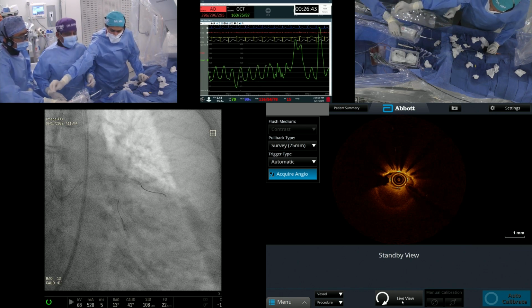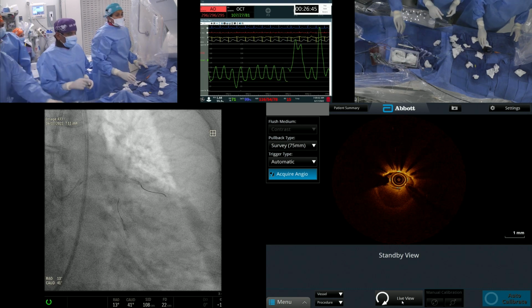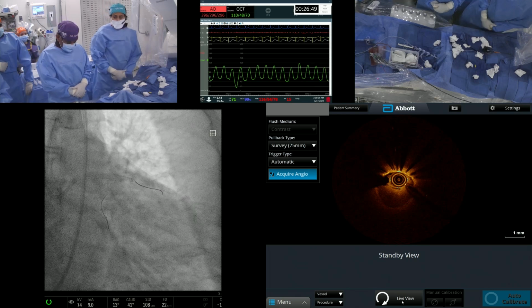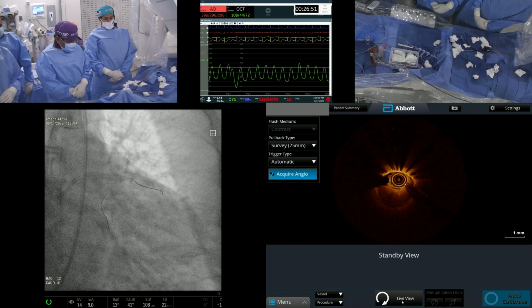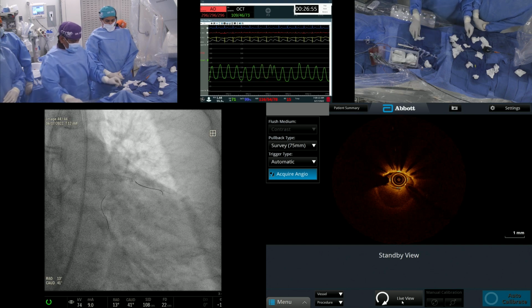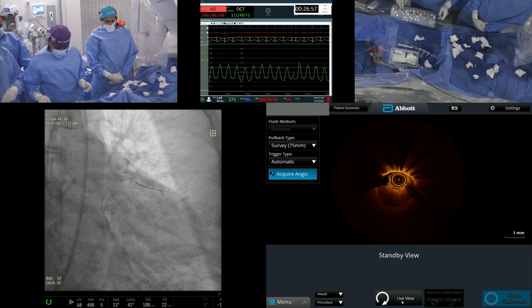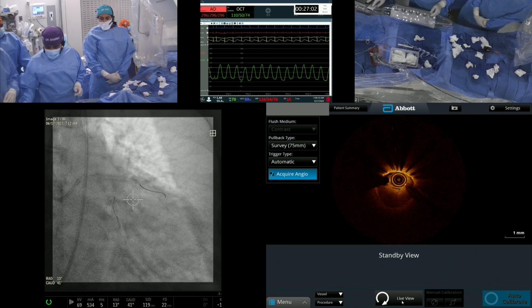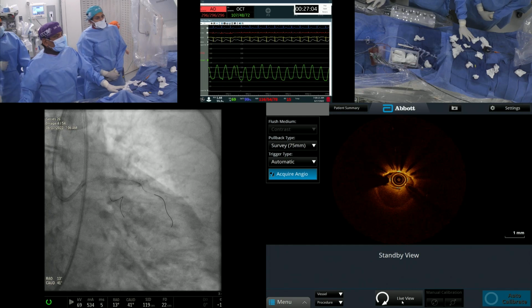Yeah, so let's take a picture again. The question is how much you push. The OCT catheter didn't make it. So actually, if the OCT catheter does not make it, you have to take a device to do a kissing balloon inflation again, and then keep the lumen opened up, and then do an OCT again and show us that the vessel is well opened up. Okay, now go back to the angiogram.